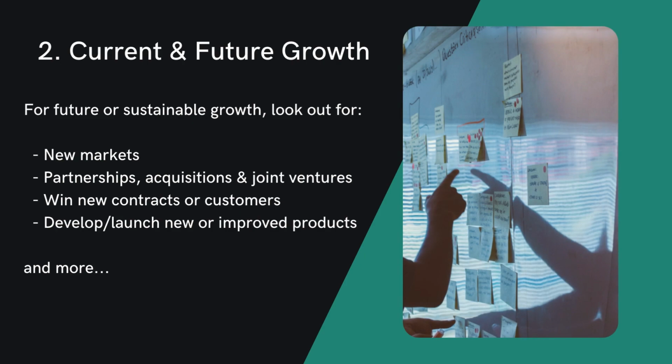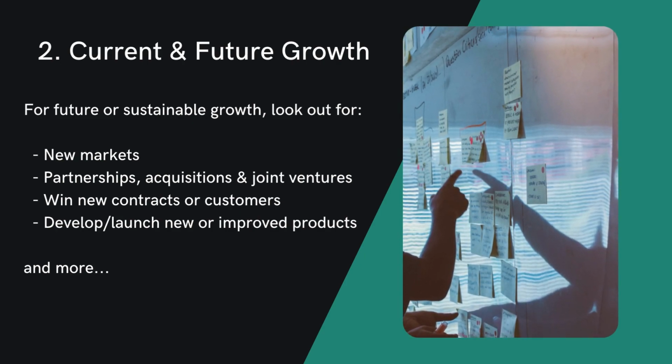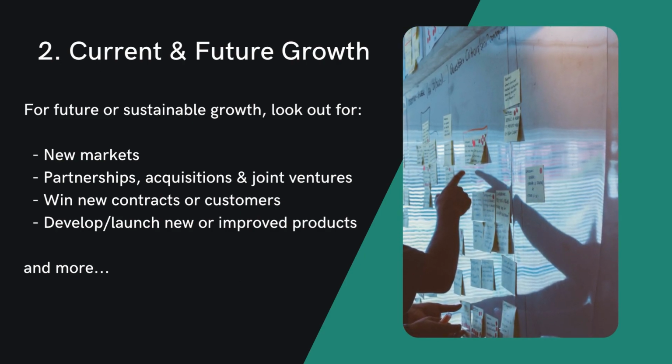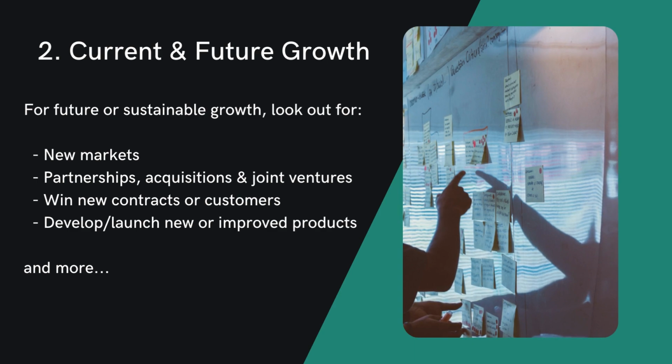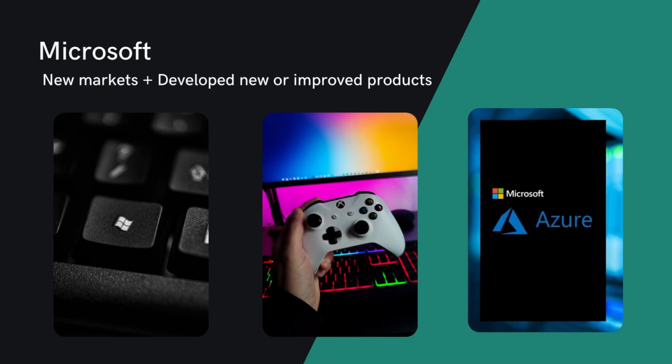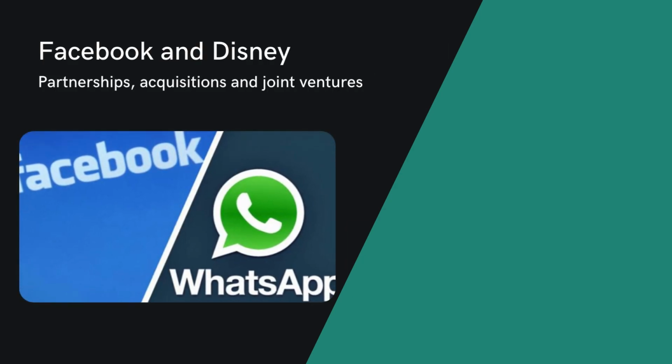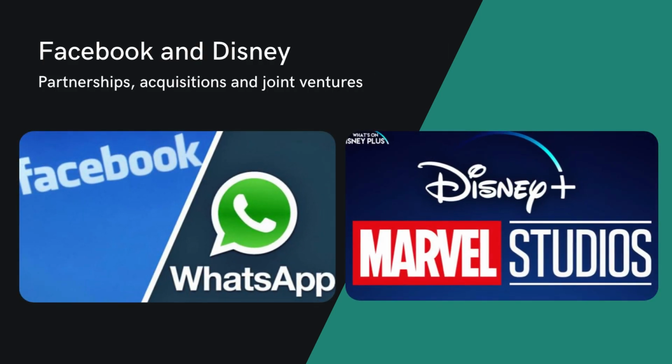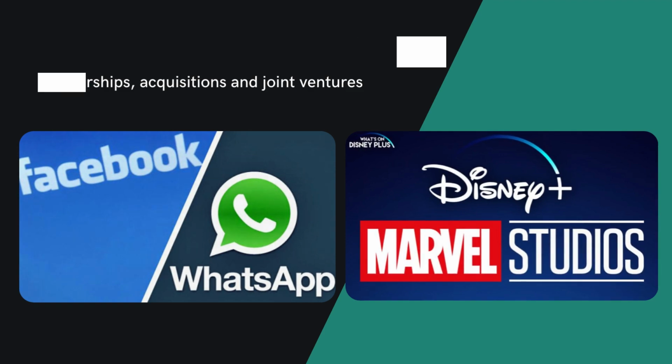That's for current growth. For future growth or sustainable growth, look out for initiatives like entering new markets, partnerships, acquisitions and joint ventures, winning new contracts or customers, developing and launching new or improved products, and more. An example of entering new markets and launching new products is Microsoft, who is no longer just a Windows OS company. They have entered the gaming and cloud computing industries. Examples of acquisitions are Facebook buying over Instagram and Disney's acquisition of Marvel Entertainment.